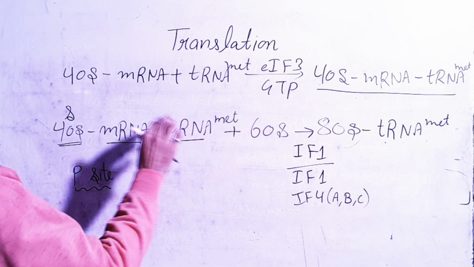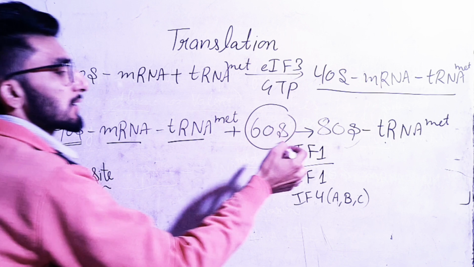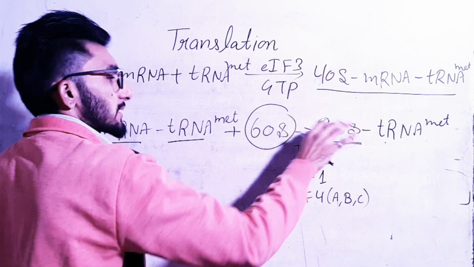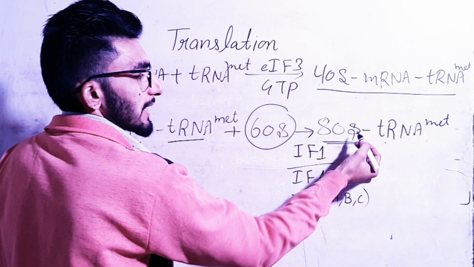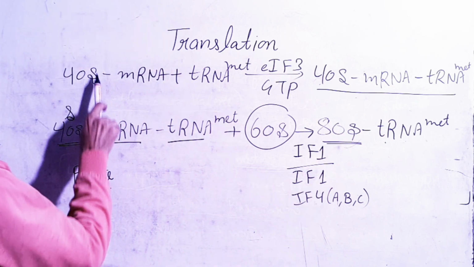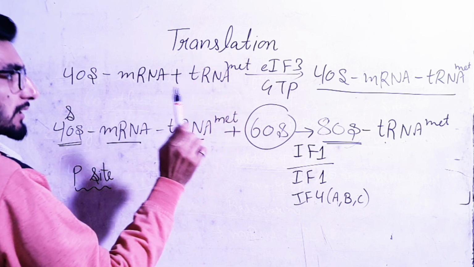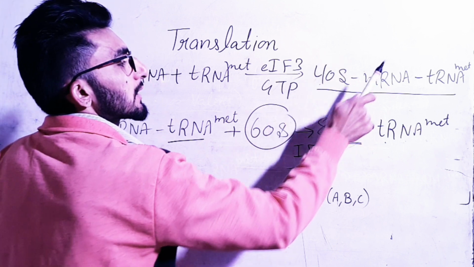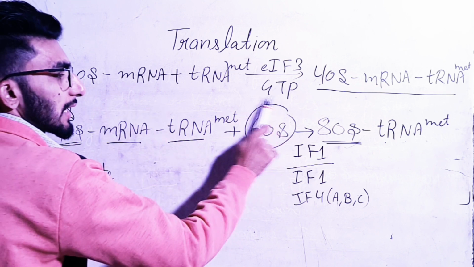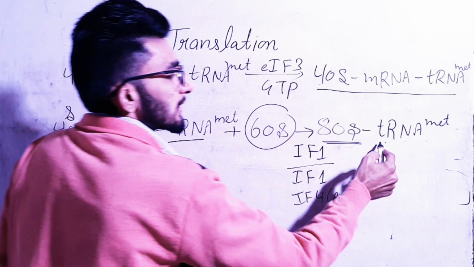Okay? So this complex is attached with the larger subunit of the ribosome. So all these are making a complete set of the ribosome in which the smaller subunit and larger subunit are present. So we are getting this complex, which is 80S with tRNA of methionine. Okay, so taking it again, first we have the smaller subunit and mRNA complex, then it will associate with tRNA of methionine. So we will get the smaller subunit, mRNA and tRNA complex. Then this complex will attach with the larger subunit of the ribosome and we will get the two subunits of the ribosome, 40S and 60S, and the tRNA complex.